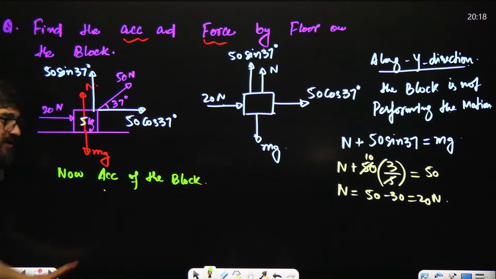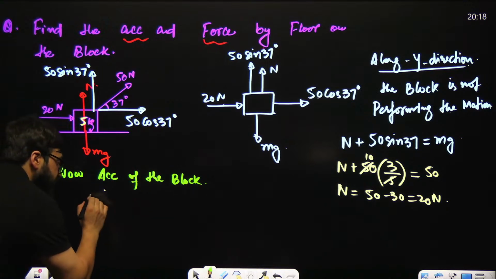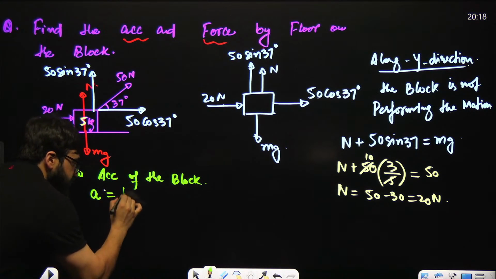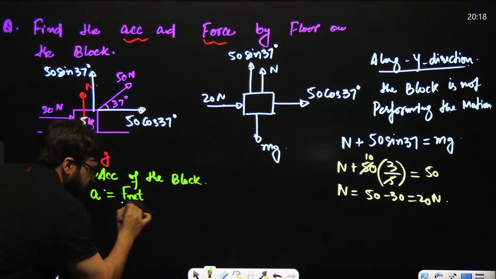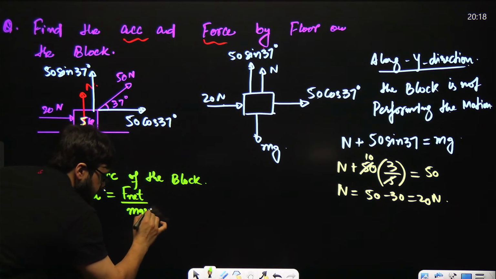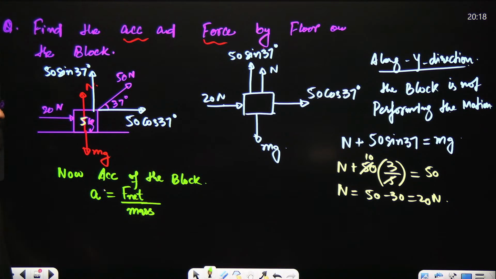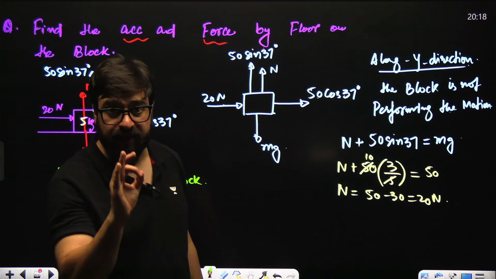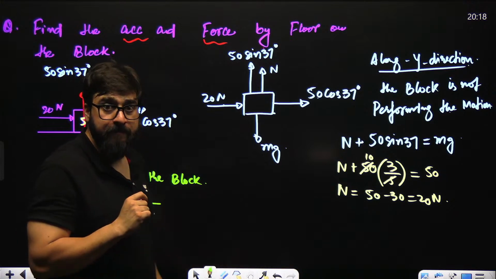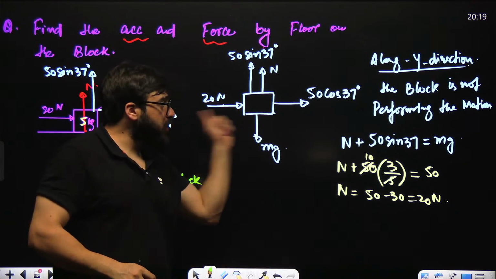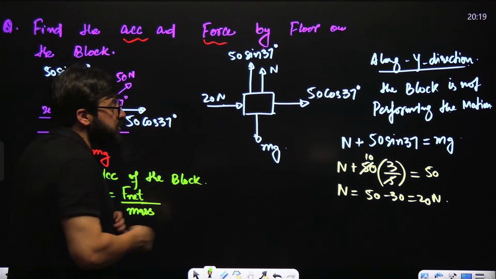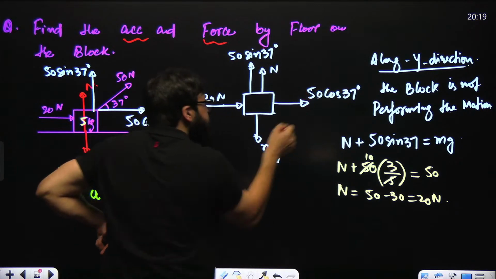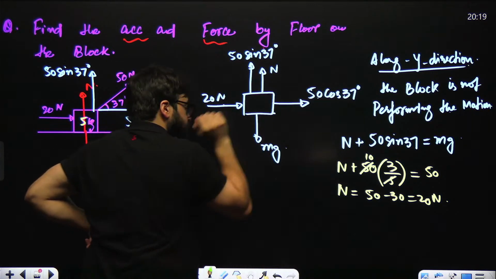In order to find the acceleration, acceleration is equal to net force divided by mass. If you take a look at the horizontal direction, what is the net force? Sir, this force plus this force, both are in the same direction.